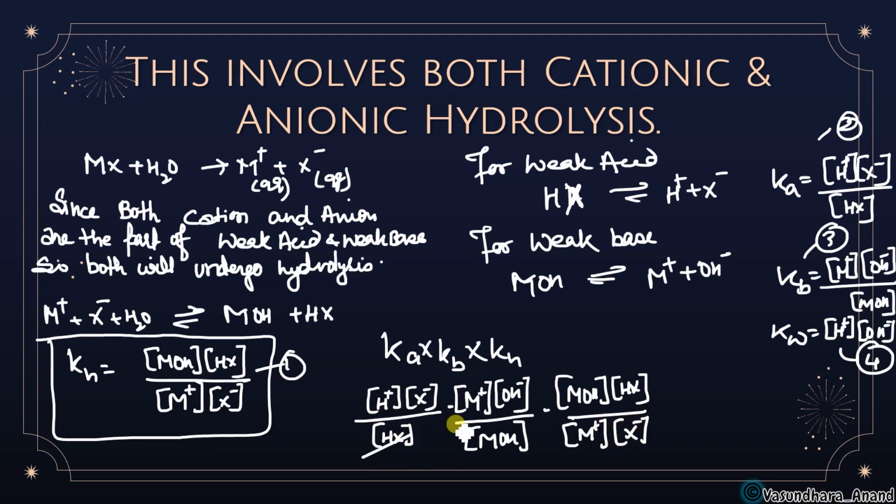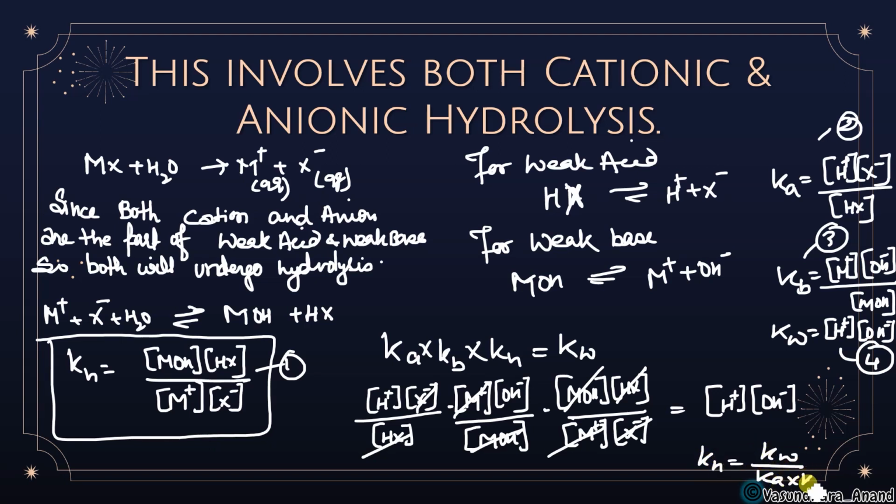So just check it, this HX, MOH, M plus X minus, all cancelled out. So what is left? H plus and OH minus are left, and that is going to be Kw. Yes. In this case, Kh will be Kw upon Ka into Kb. So for weak acid and weak base, the Kh will be Kw upon Ka into Kb. Clear?